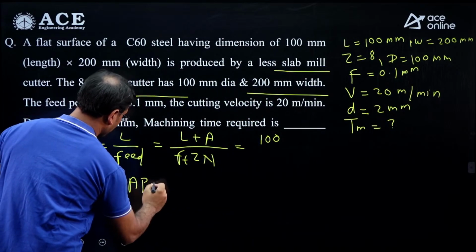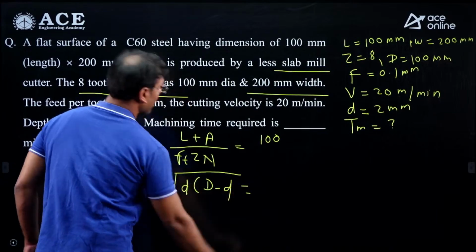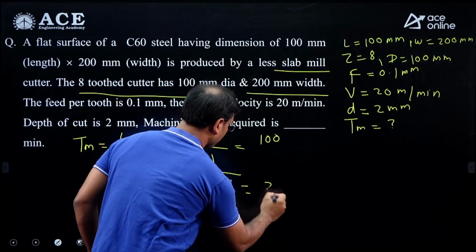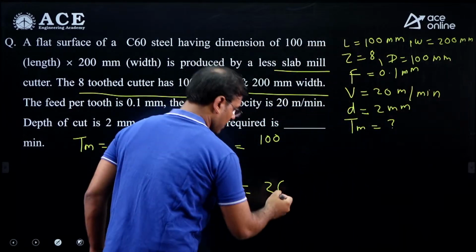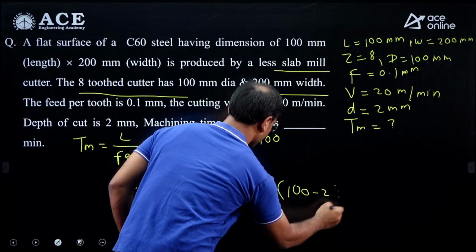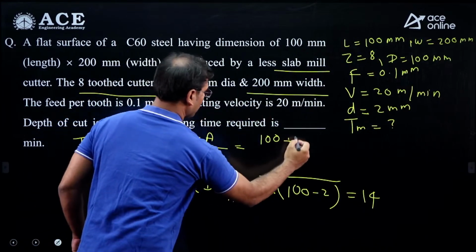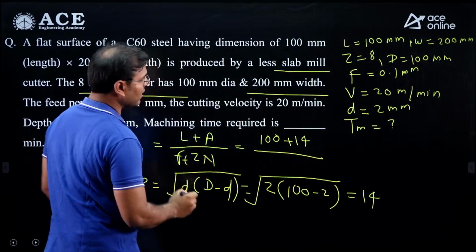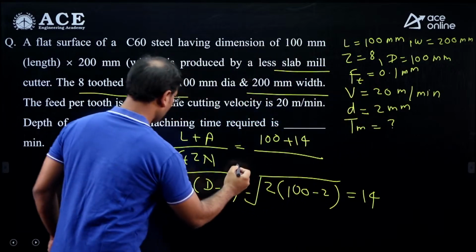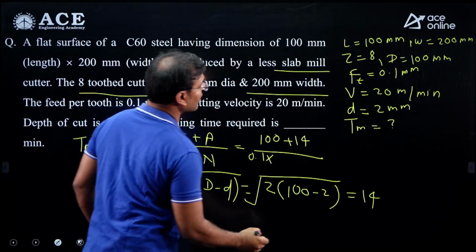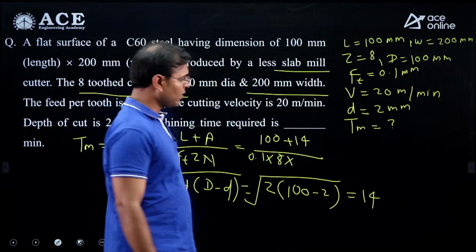Now how to calculate the approach? The approach is equal to root of small d times capital D minus small d. Here small d is 2, and capital D is 100. So root of 2 times 100 minus 2, and the answer is 14. Then 100 plus 14 divided by f_t Z N, feed per tooth 0.1, into Z, the number of teeth, that is 8, into N. We don't know the value of N, so we have to calculate N.